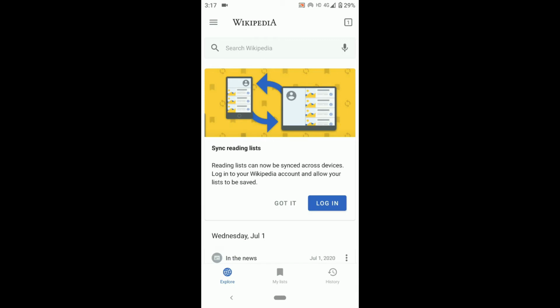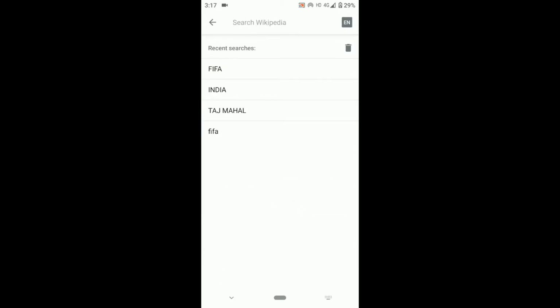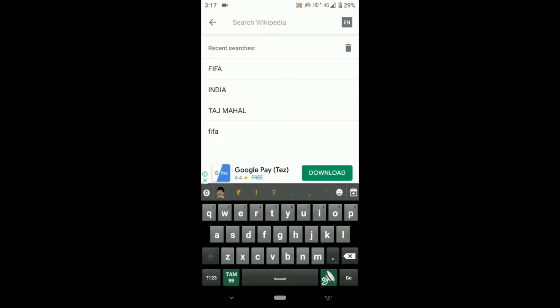Wikipedia, as you all know, features the name of the app. Wikipedia is a source where you can gain much knowledge about a particular thing. This app provides you a detailed analysis or details of anything in the world. So let's get started. Let's search something in this app. Let's go with Taj Mahal.